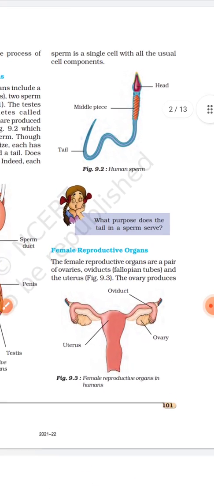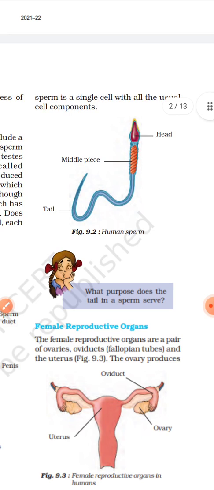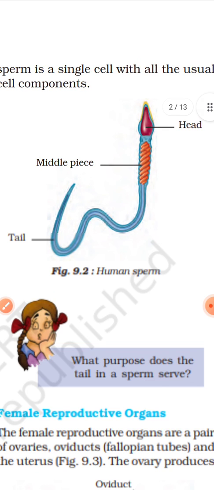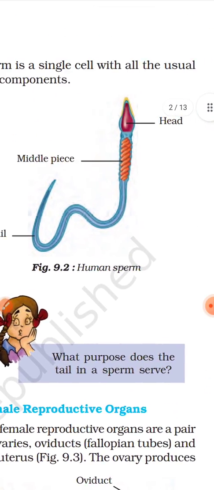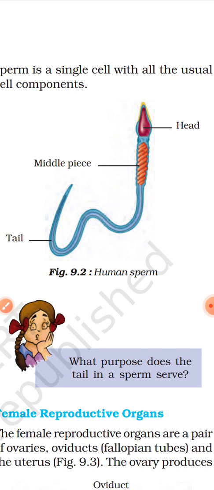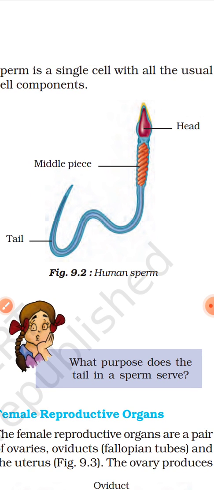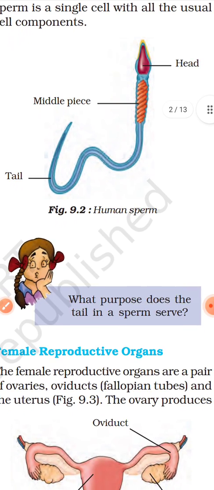Now let's see the structure of sperm. The structure of sperm consists of three regions: the head, middle piece and tail region. The head region consists of the nucleus and other cell organelles. This entire sperm is made up of a single cell. It is unicellular, and several millions of sperms are produced by the testes, and these sperms are ejaculated into the female reproductive organ during the copulation period. So this is the sperm.